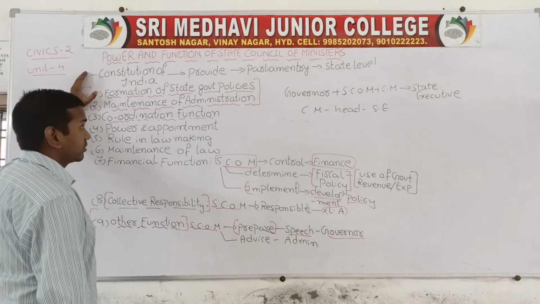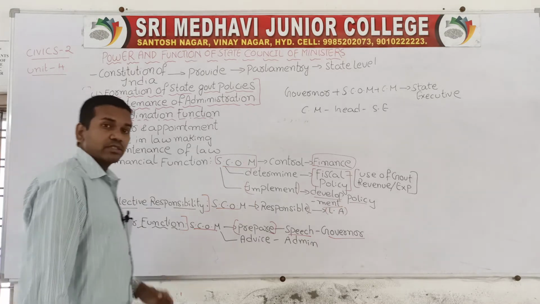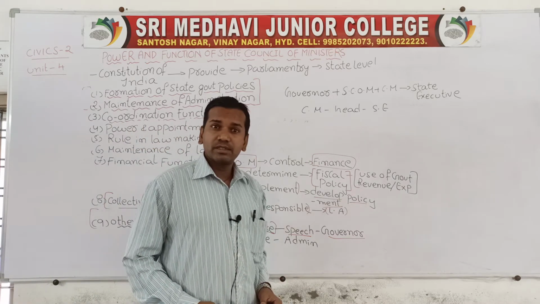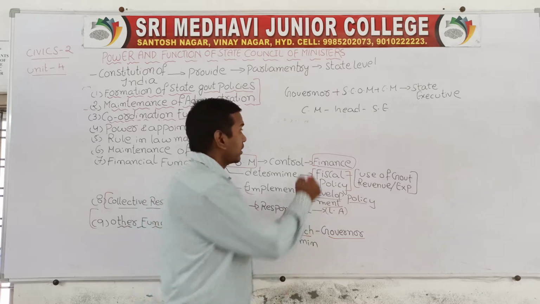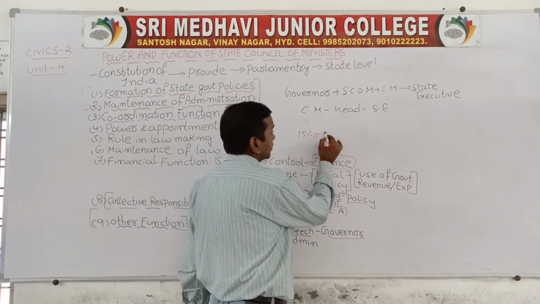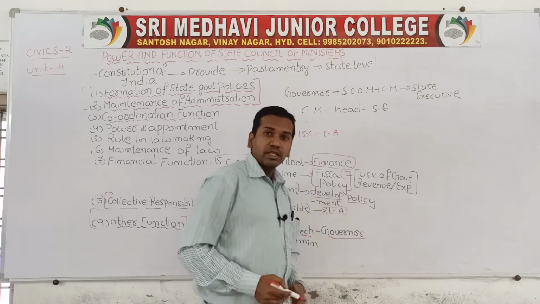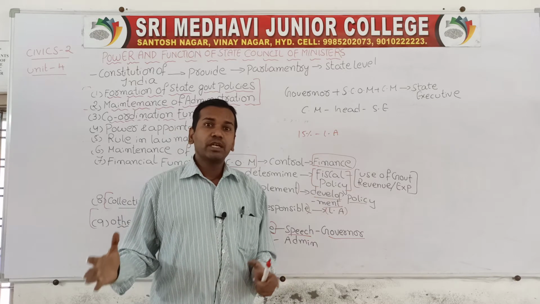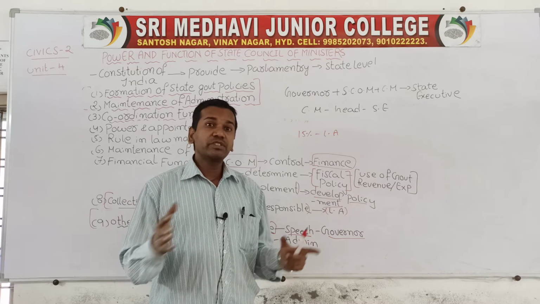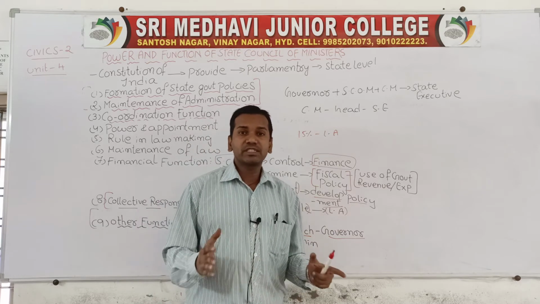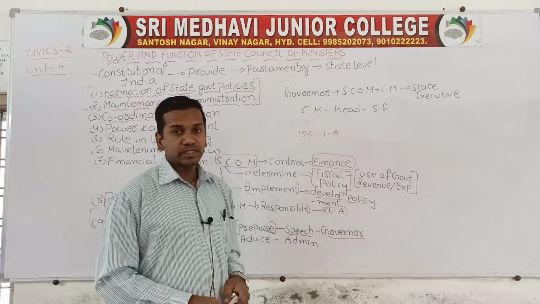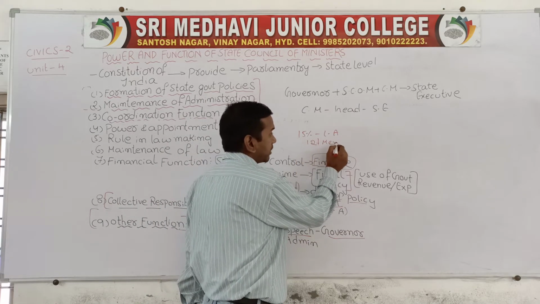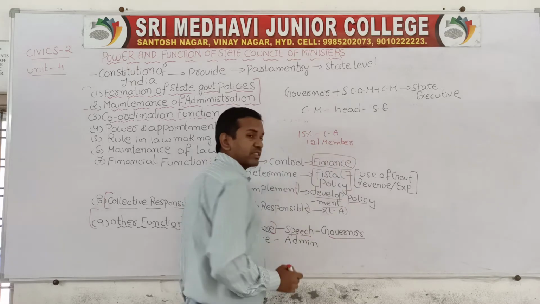Once again we will come back to the point. First, as I already said, the State Councils of Ministers are very important. In composition we have discussed that the State Councils of Ministers are at least 15%. Their total number should be 15% of the Legislative Assembly. In some states, depending upon the population, the Legislative Assembly differs, but whatever the strength may be, 15% of the strength of the Legislative Assembly will determine the State Council of Ministers. The strength is 15%, and one more point is that the strength should not be less than 12 members. Whatever the condition may be, the strength should not be less than 12 members.